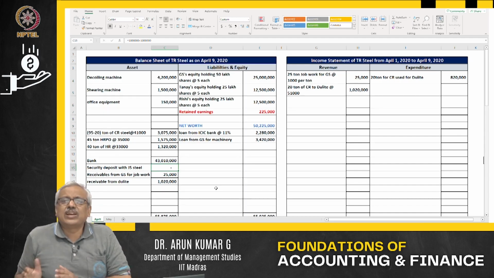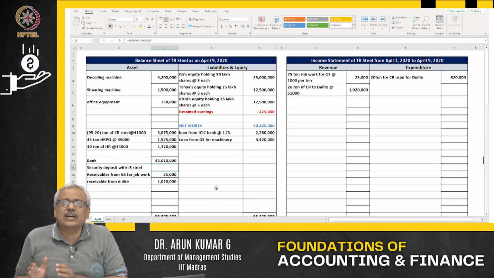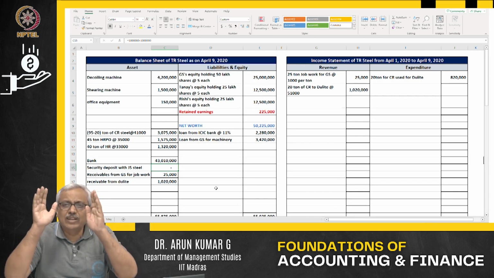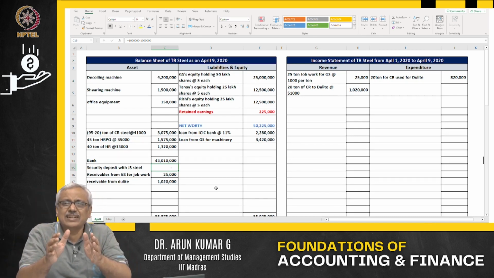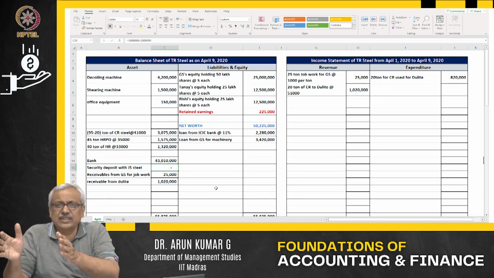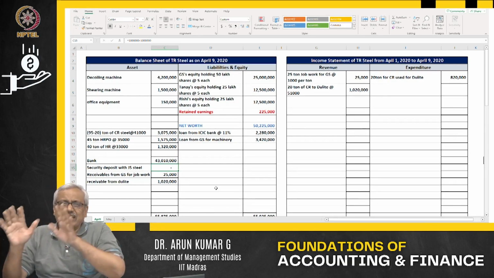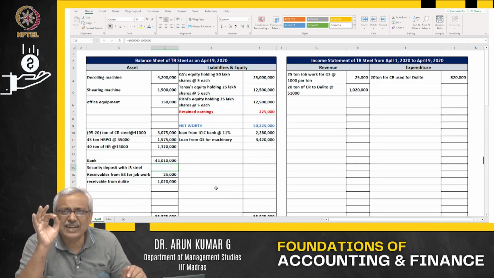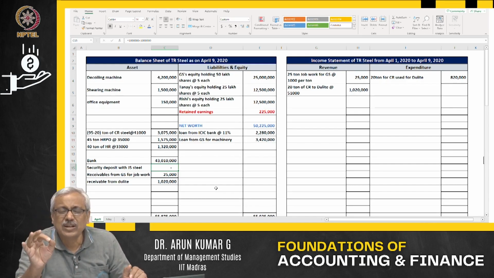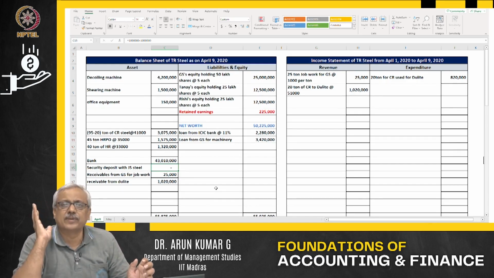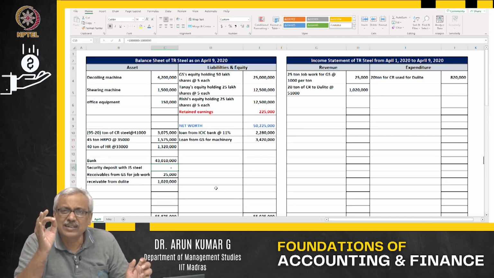And then when you ask what is the cost of the machine, the cost of the machine is inclusive of the value at which you have purchased the machine, plus the cost of transportation, freight, plus the customs duty, plus the trial runs, everything. That is all the money that is spent till the stage that the machine is in a usable condition.